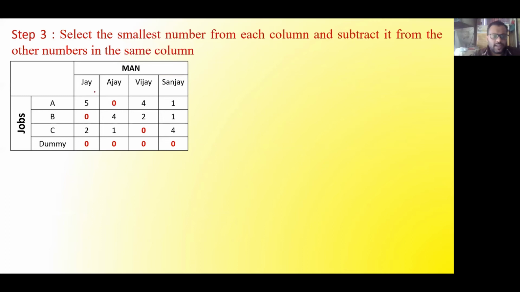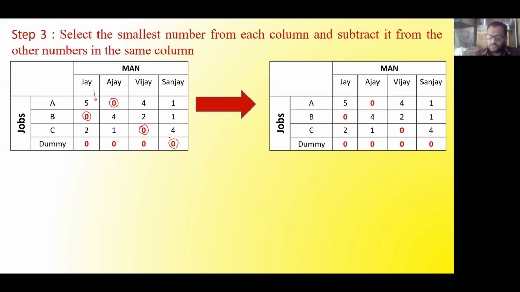Now if you observe, in this particular column the minimum number is 0, so no need to make any changes because anything minus 0 gives the same answer. In this column also there is 0 available, so no need. In this column also, no need. In this column also there is 0 available, so this step can be eliminated because the 0 baseline is already made. So I will repeat this step as it is. That's why I've written this as steps number 2, 3, and 4. All the things can be clubbed in this step. We don't have to repeat the matrix again and again and waste our time in examinations.